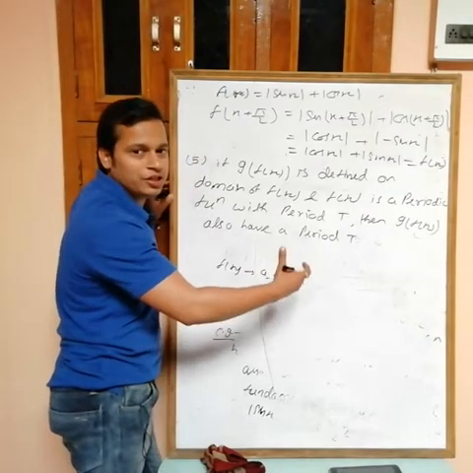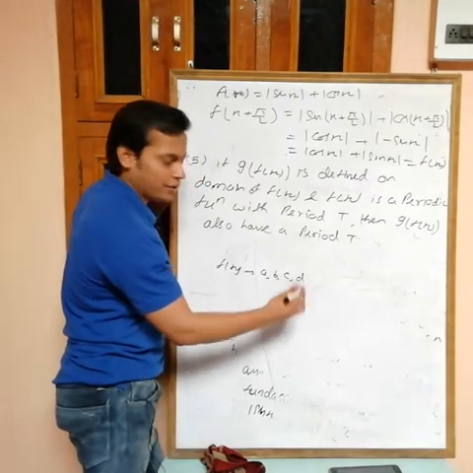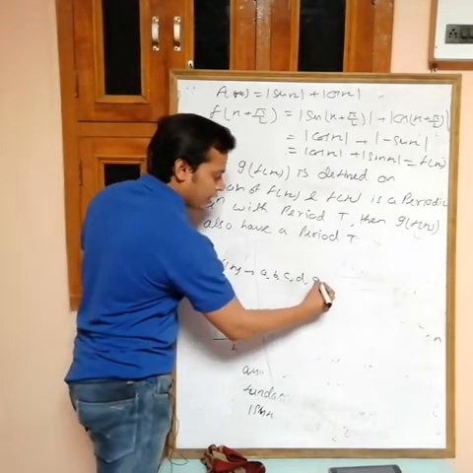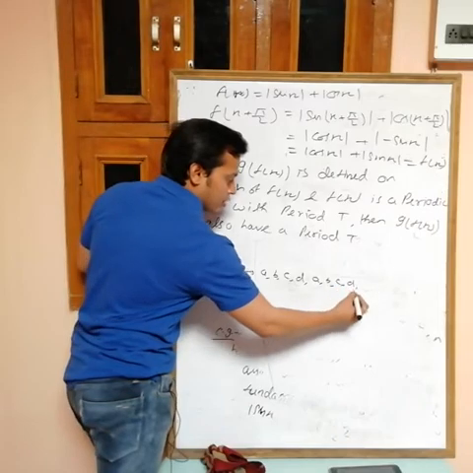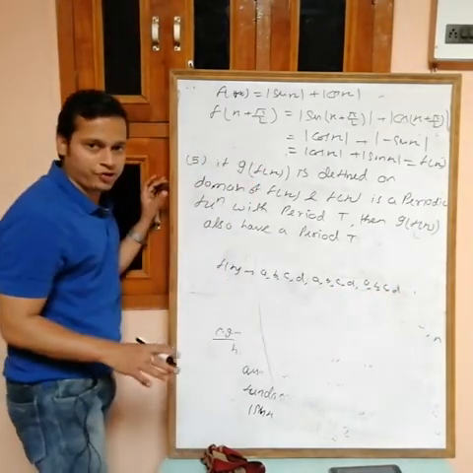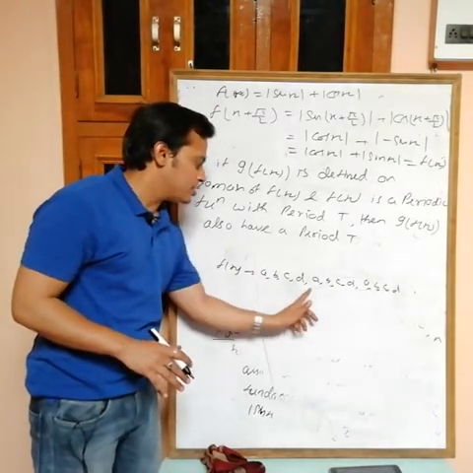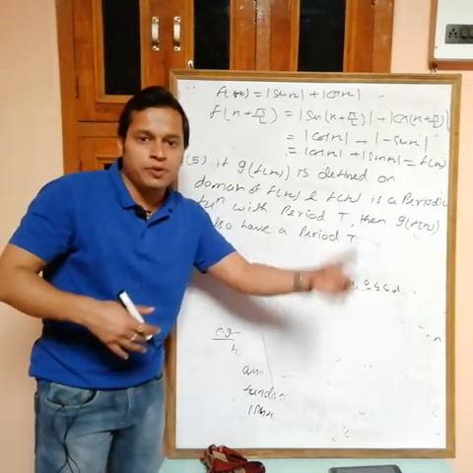Since it is periodic, after some interval we get repeating values: a b c d, then again a b c d, then again a b c d. So these are repeating values, so periodic.